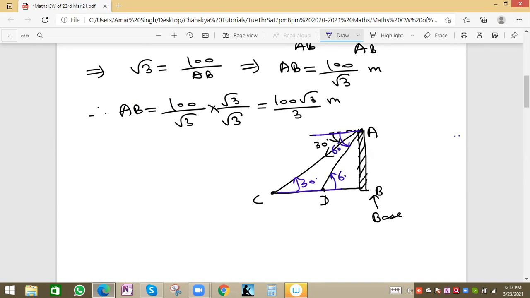These lines are horizontal lines, so this angle is an alternate interior angle.